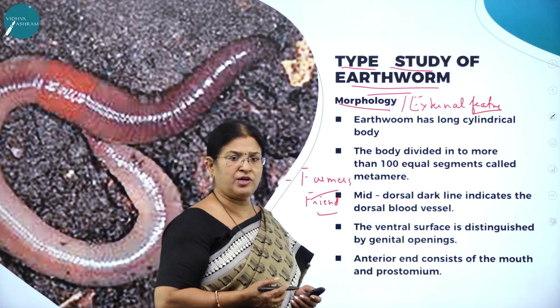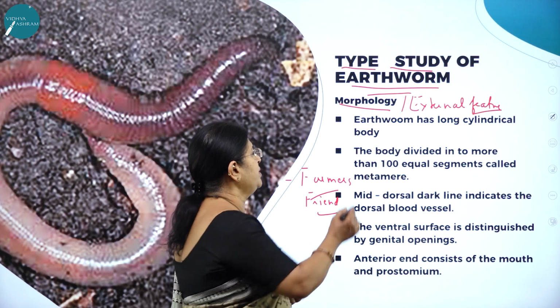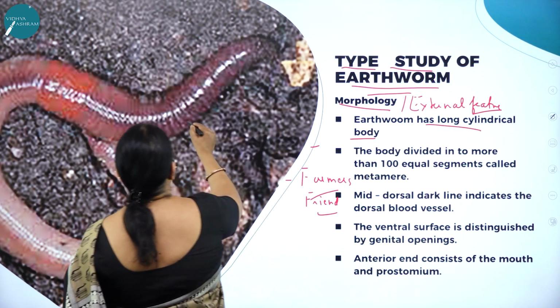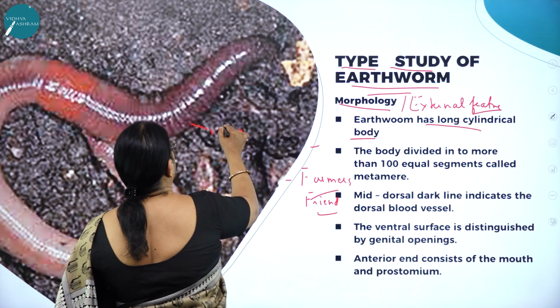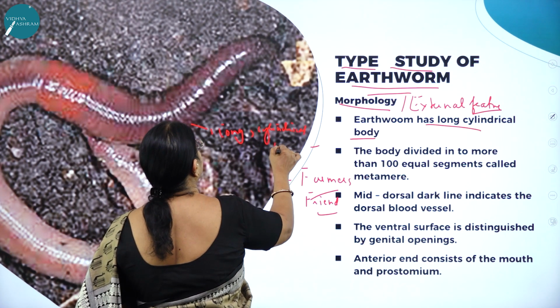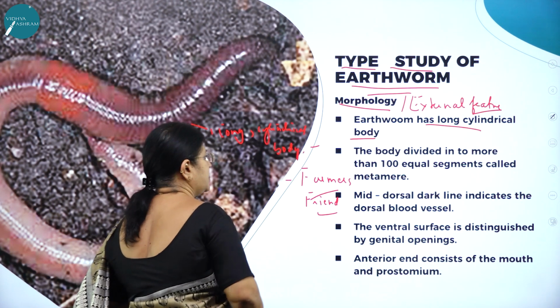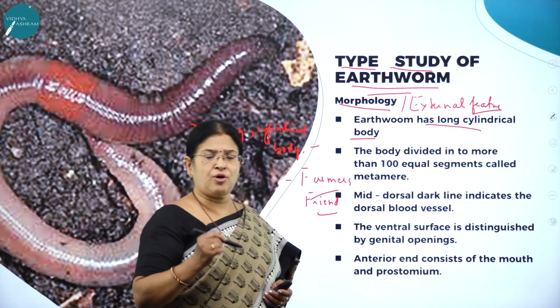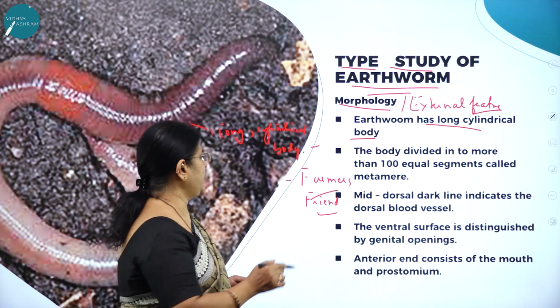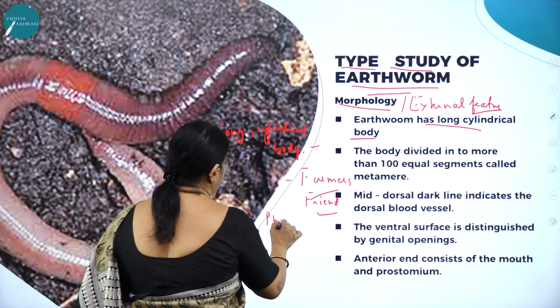Moving on to the morphological structure of an earthworm. Earthworm has a long cylindrical body. And I think all of us know earthworm is a very good example for phylum Annelida.